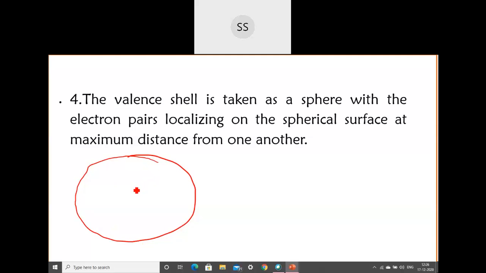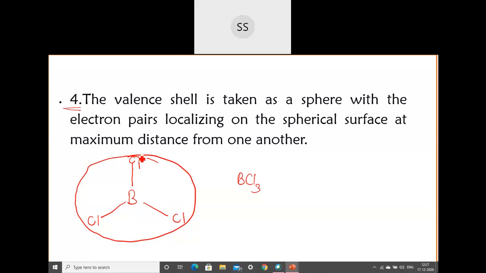And in this valence shell, whatever electron pairs you have, now in this boron trichloride case, BCl3, boron will be in the center. The electron pairs of boron and chlorine will be localized in such a way that there is maximum distance from one another. So in that sphere they arrange themselves with maximum distance and minimum repulsion. That is the next postulate.